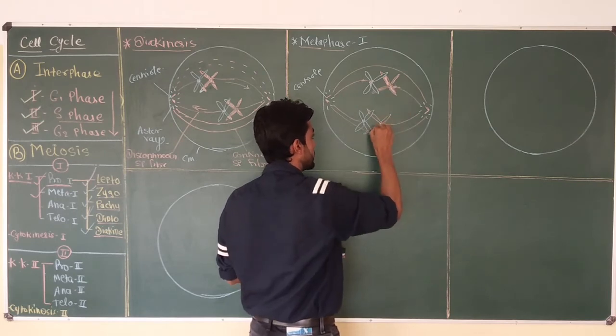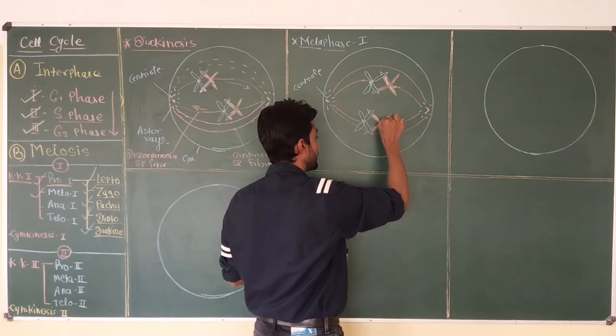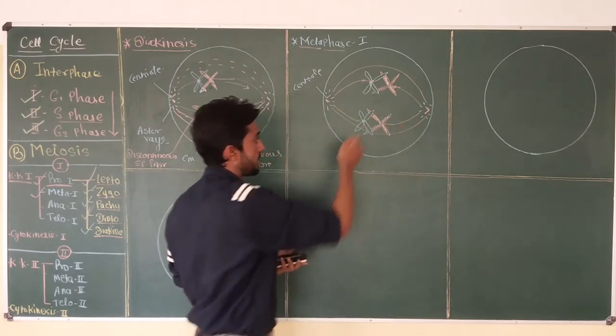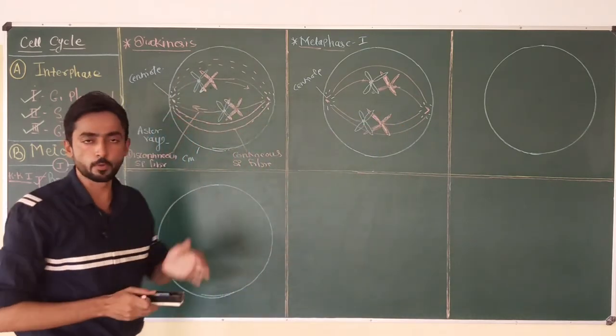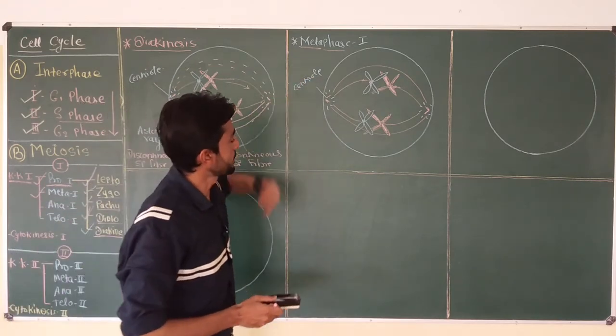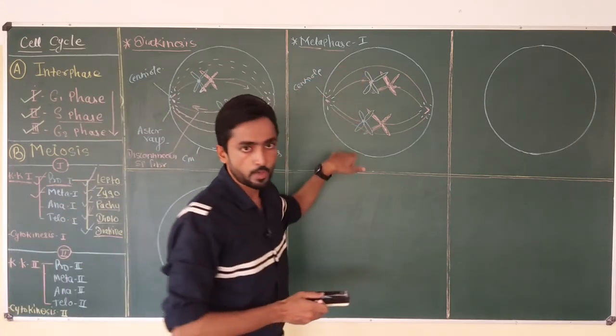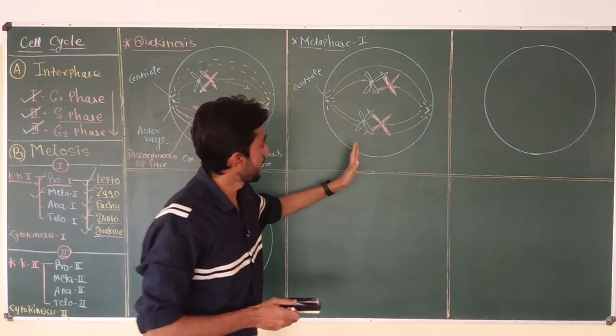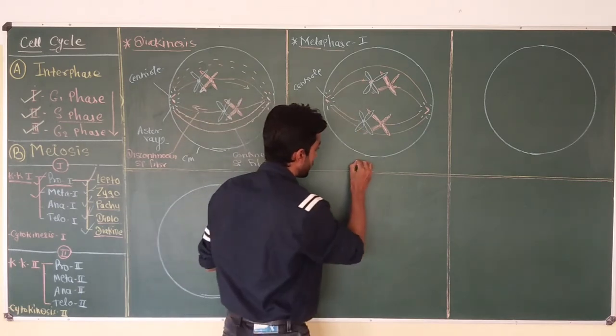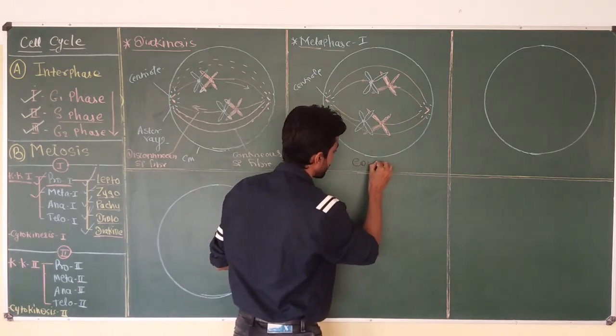We have considered a cell with 4 chromosomes, that means 2 pairs of homologous chromosomes. If this is an animal cell like a human cell, it has 46 chromosomes. So during the metaphase 1, we can see 23 pairs of homologous chromosomes arranged in the equatorial plane.